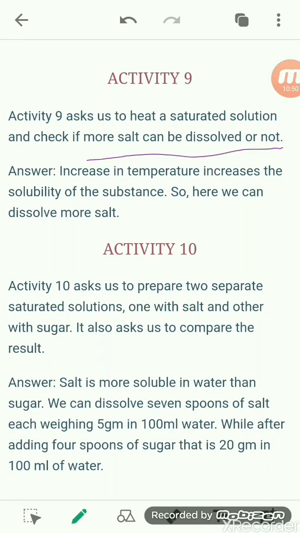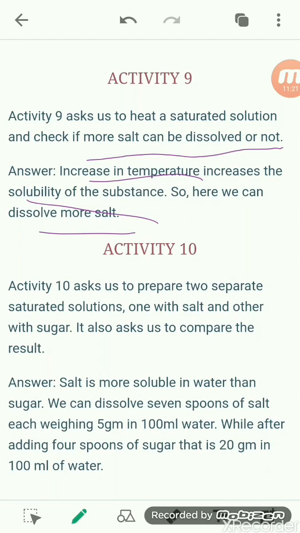You can heat the salt solution and then add the required amount of salt to it. Since an increase in temperature increases the solubility, we can dissolve more and more salt in it. So by increasing the temperature, the solubility of the substance also increases, by which you can add more solute to that saturated solution.